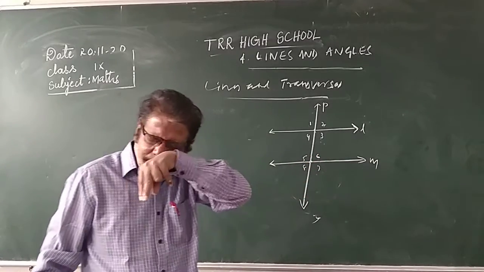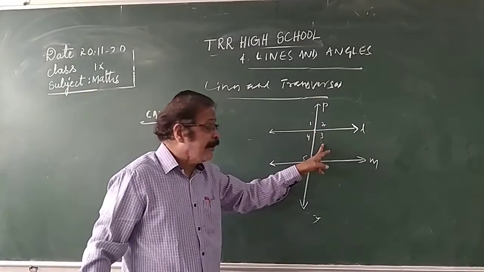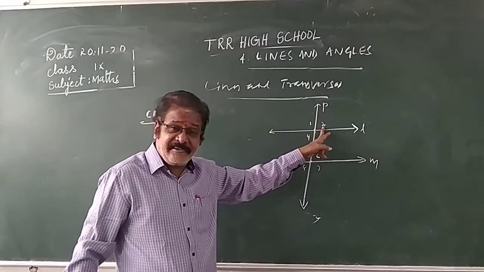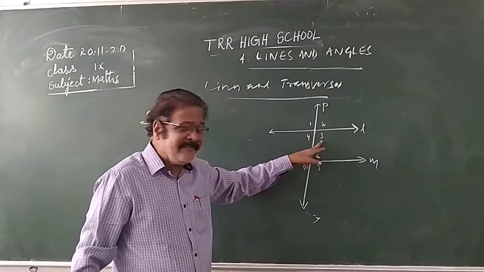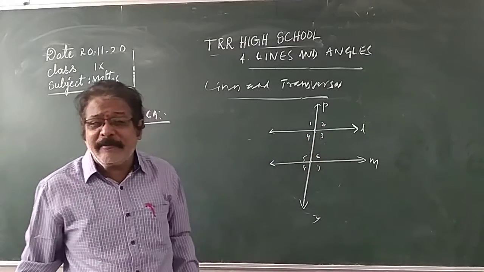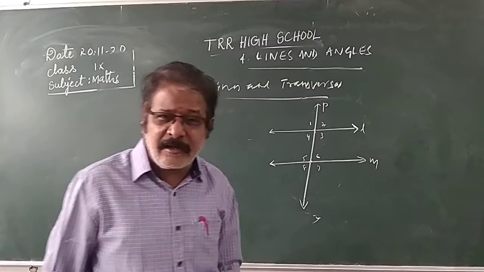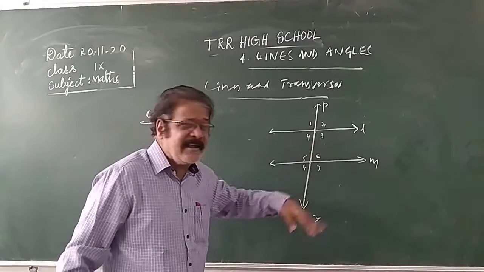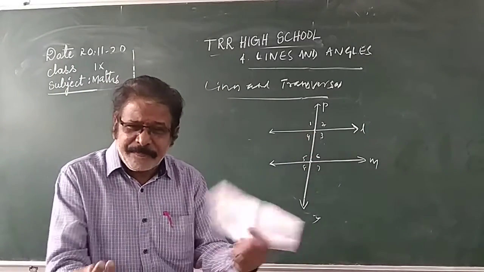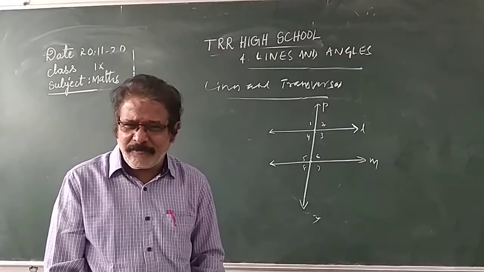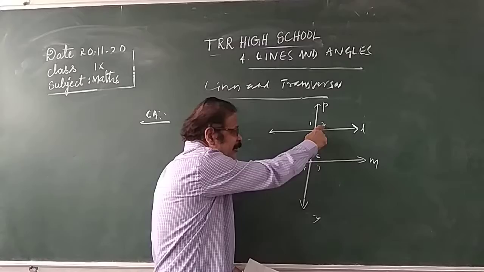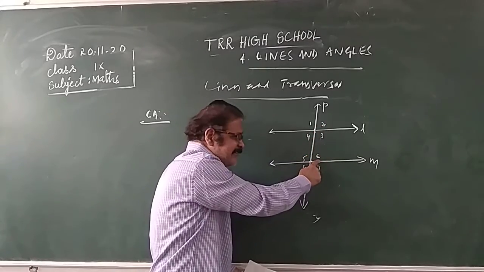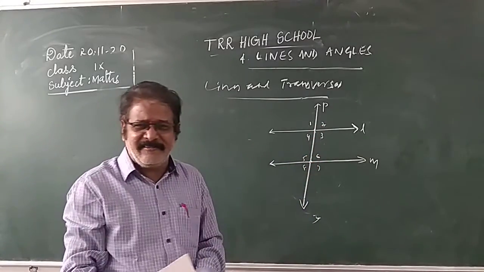So corresponding angles means that for angle 2 and angle 3, one angle is exterior, one angle is interior. Angle 2 is exterior, angle 3 is interior, but they should not be side by side. They are not adjacent. Angle 2 and angle 3 are adjacent angles. Adjacent angles means one angle immediately beside the other angle. Beside angle 2 is what? Angle 3. Beside angle 6 is what? Angle 7. They are adjacent angles.